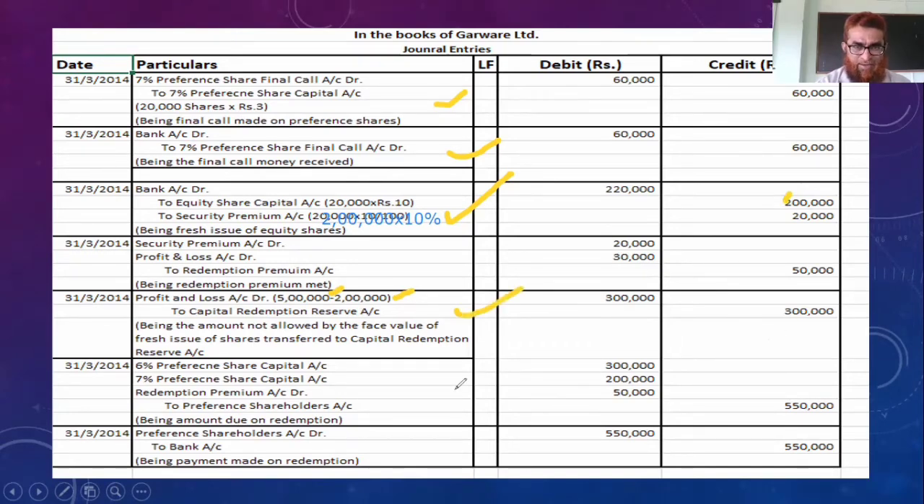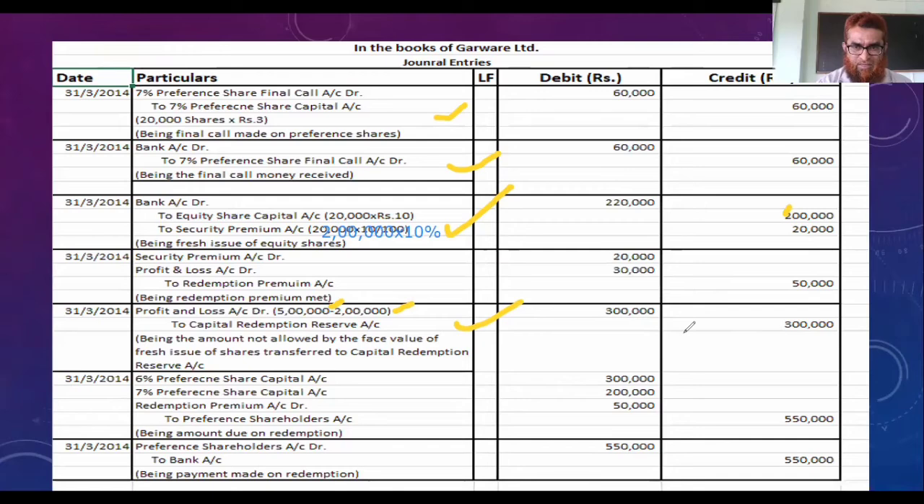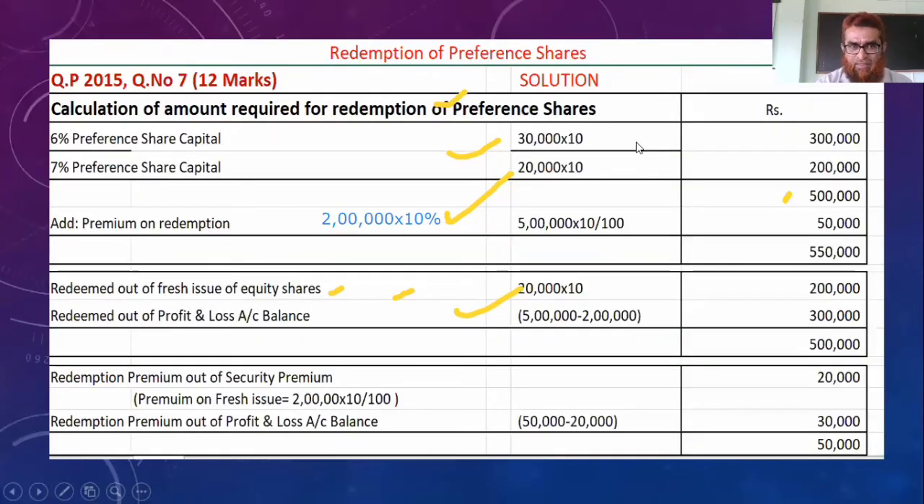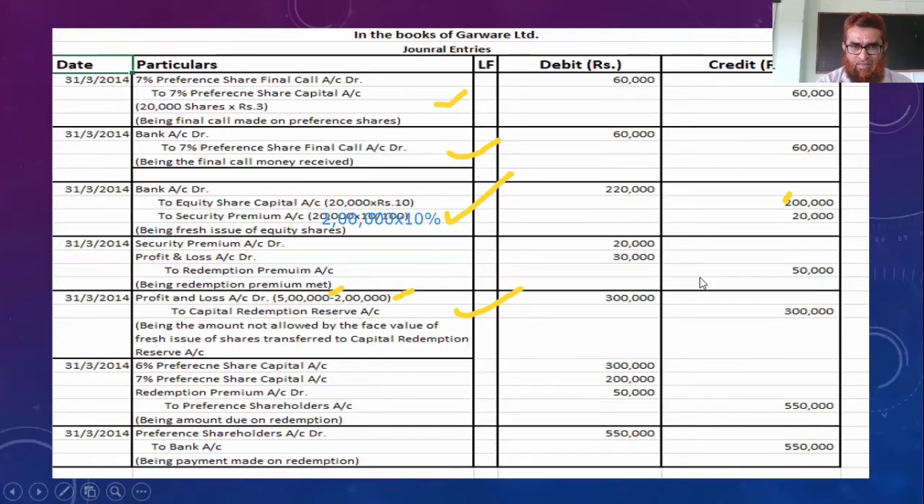Next we make the final payment, as given in the problem. We can see here the 6% preference share capital 3 lakh, 7% preference share capital 2 lakh. We can get it from the calculation itself here. We have made a calculation here, isn't it? 2 lakh and 3 lakh. See, 3 lakh and 2 lakh. That amount we are writing here.